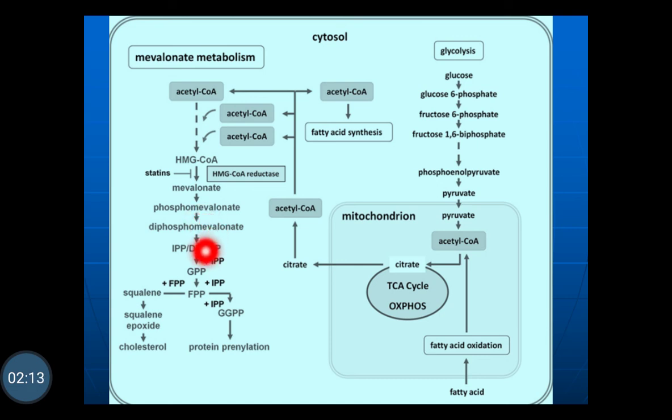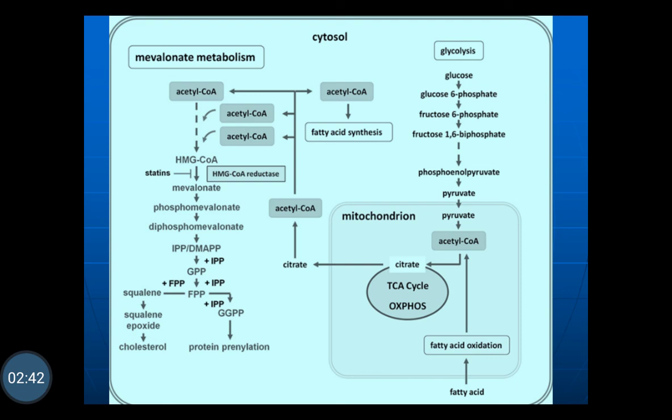phosphomevalonate, then diphosphomevalonate, formation of the isopentenyl pyrophosphate and dimethylallyl pyrophosphate will take place, formation of the geranyl pyrophosphate, farnesyl pyrophosphate, and the formation of protein prenylation will occur. From the farnesyl pyrophosphate, formation of the squalene epoxide, and ultimately the biosynthesis of cholesterol will take place.